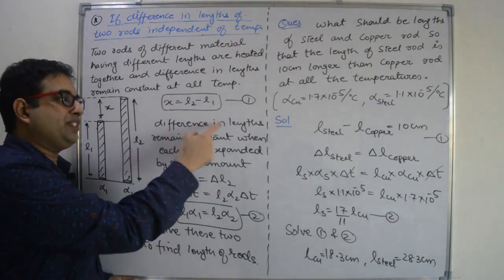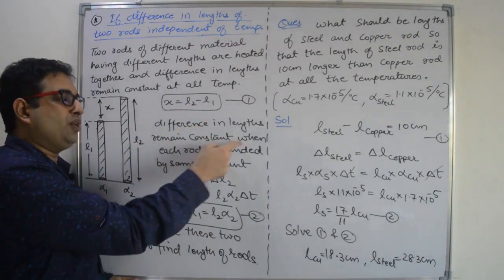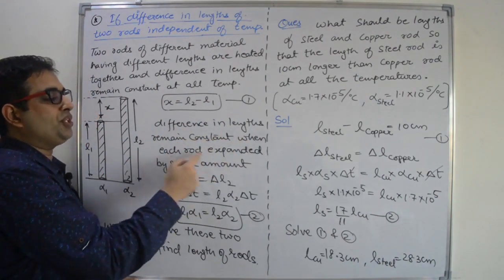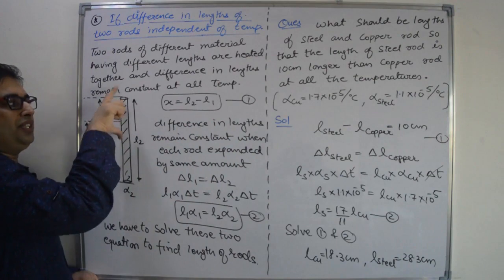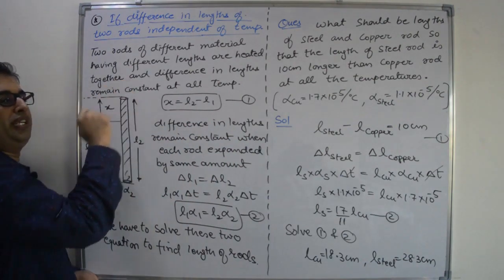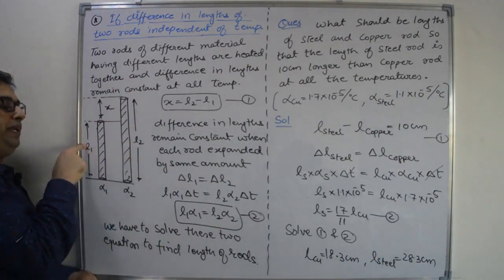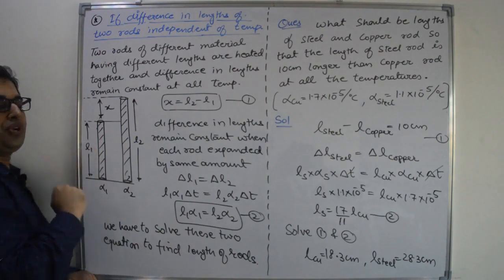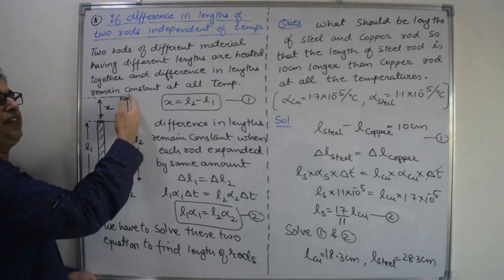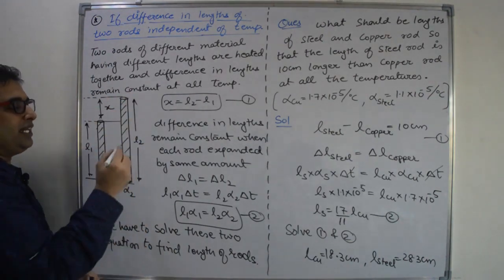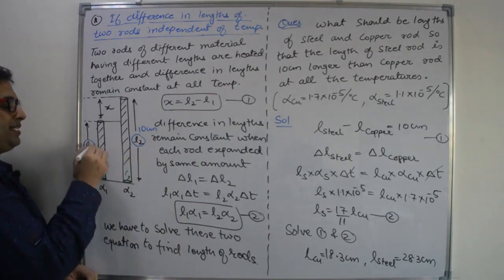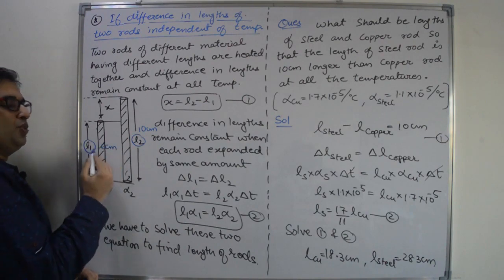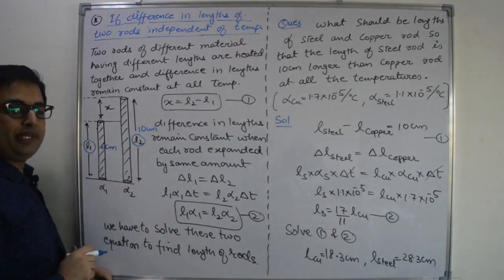So when the difference in the two lengths remains constant, each rod expands by the same amount. Means if this rod is increasing by 2 centimeter, then there will be the same increment in the first rod also. Then only the difference will remain constant. Let us suppose this length is 10 centimeter, this length is 6 centimeter. So what is the difference? Difference is 4 centimeter.